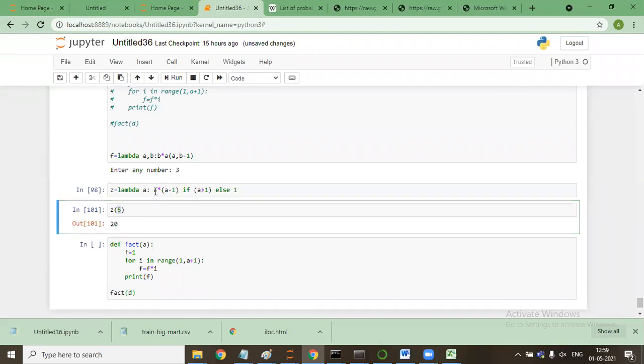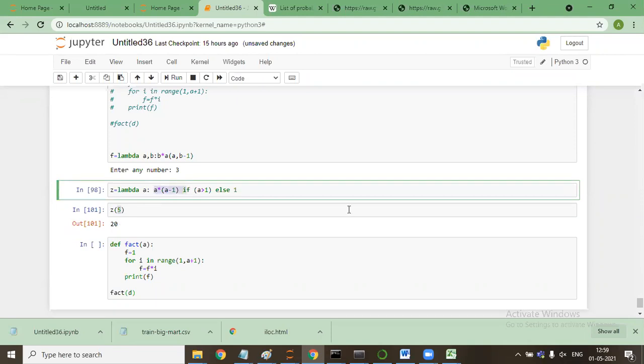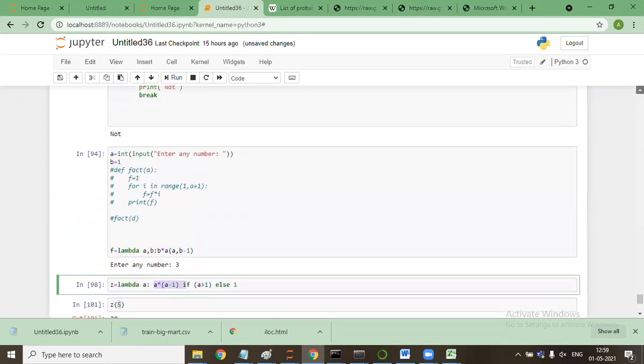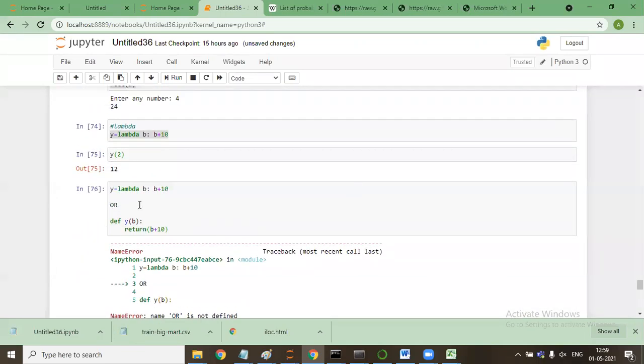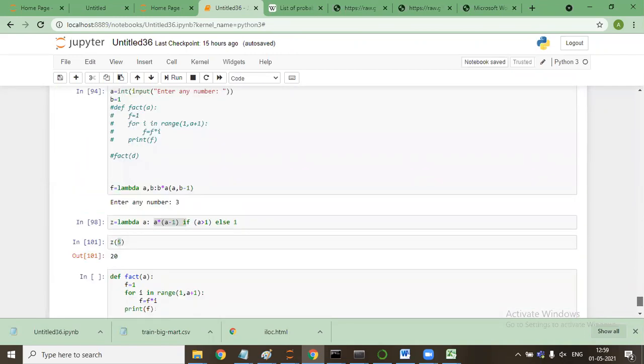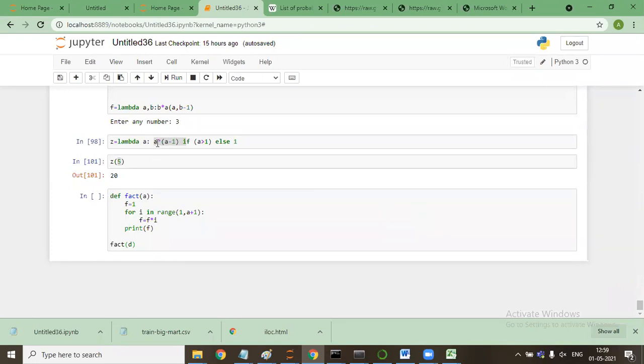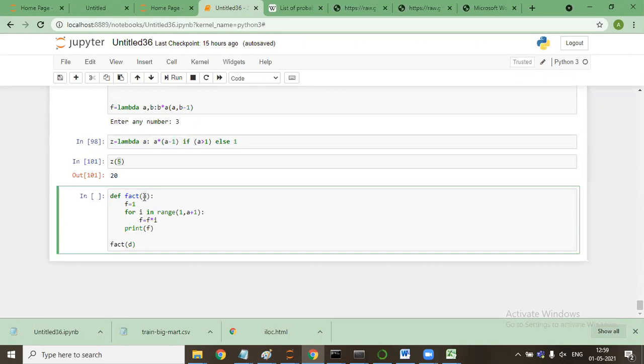So that's the thing, I have not explained the lambda function fully. Whenever we make a lambda function, the simple lambda function that we have covered here is lambda b. B is the argument which I have been passing, and the body becomes b plus 10. So here as well, this a that I've been passing will become the a here, and the body was incrementing.